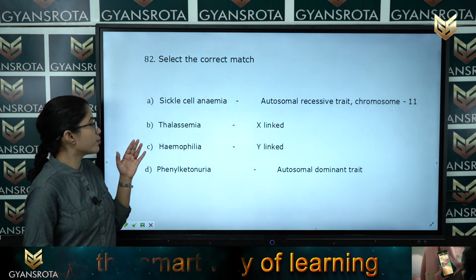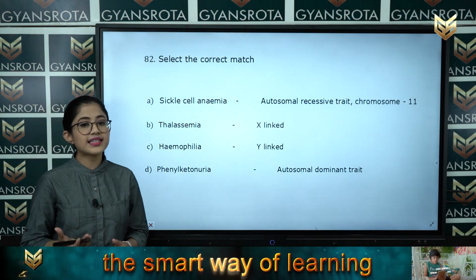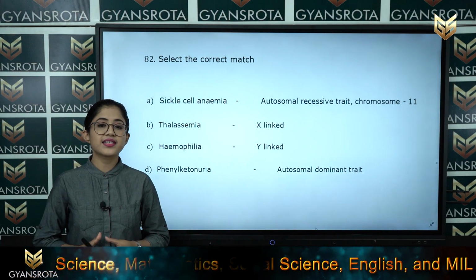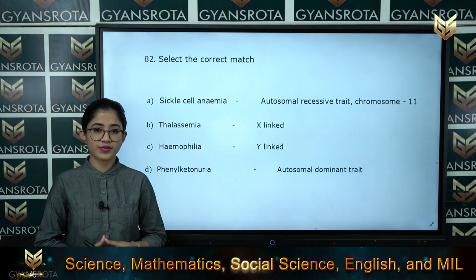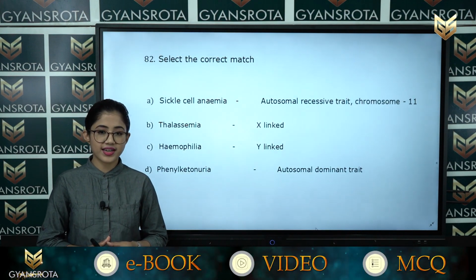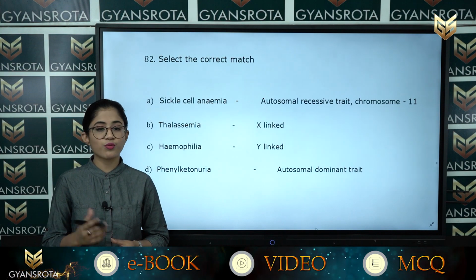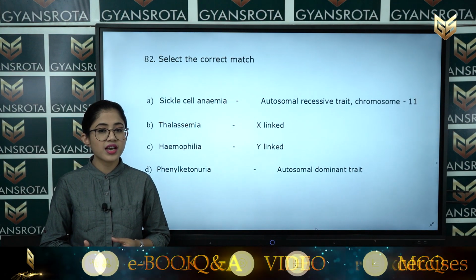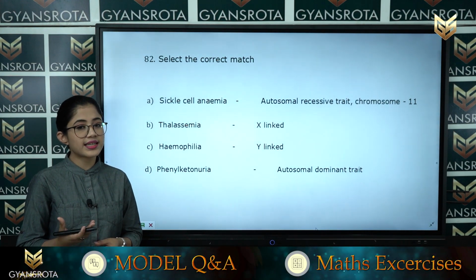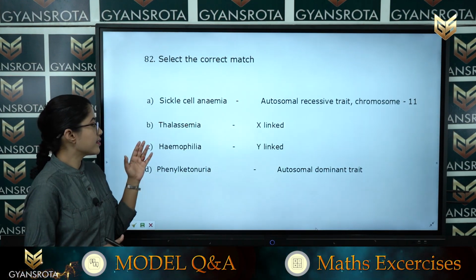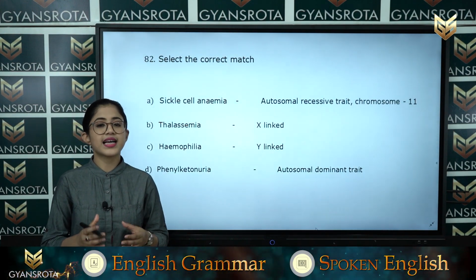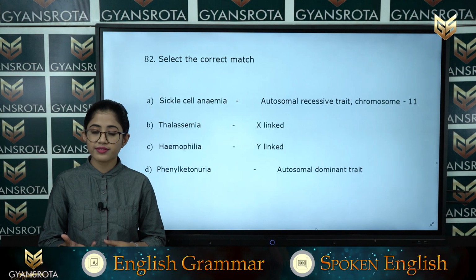Now, let us see, in option number A, it is written sickle cell anemia is an autosomal recessive trait which takes place in chromosome number 11. We have discussed this in the chapter molecular basis of inheritance, right? So, there we have discussed the chromosomal disorders and mutations. So, sickle cell anemia is an autosomal recessive trait. It is the correct match. Next is option number B, thalassemia is an X-linked disease. Thalassemia, it is caused by mutation, right?